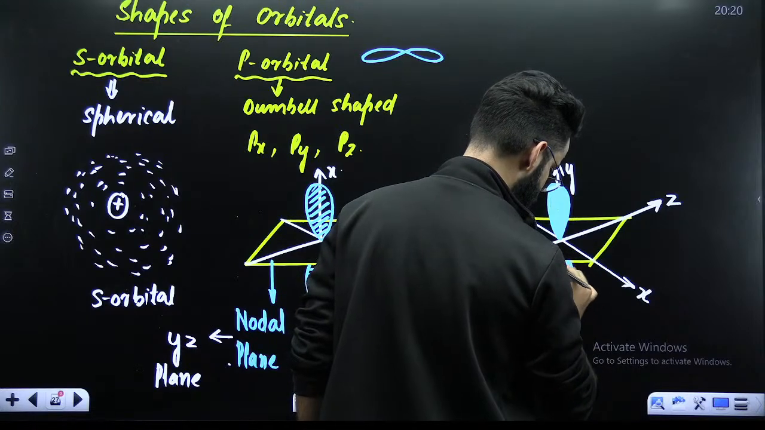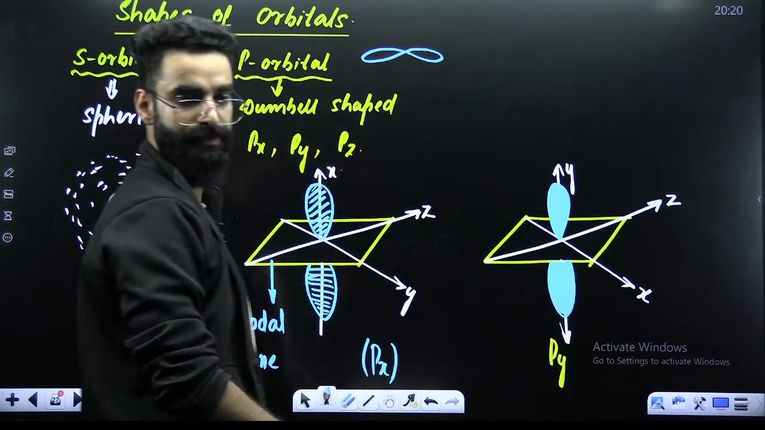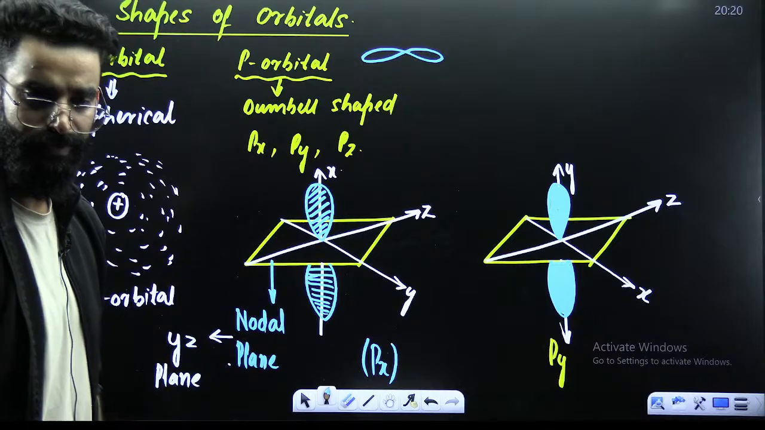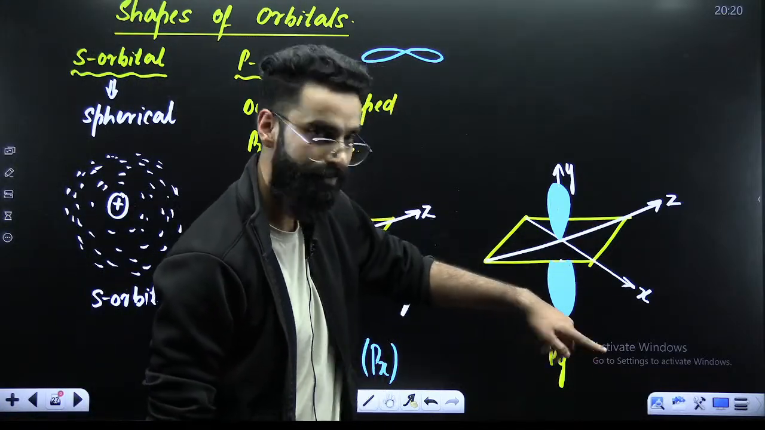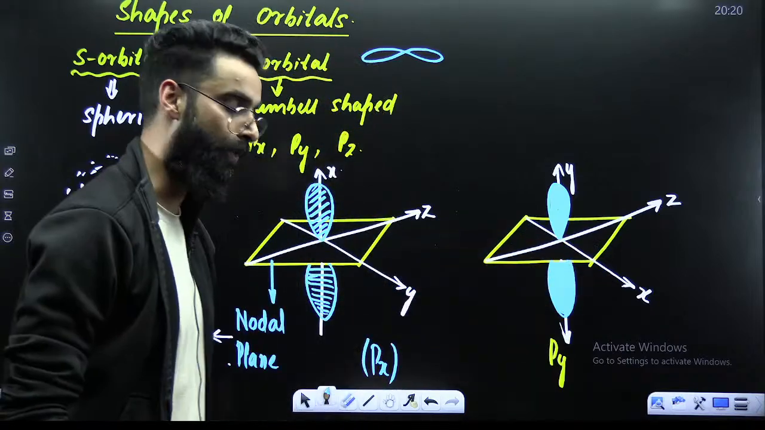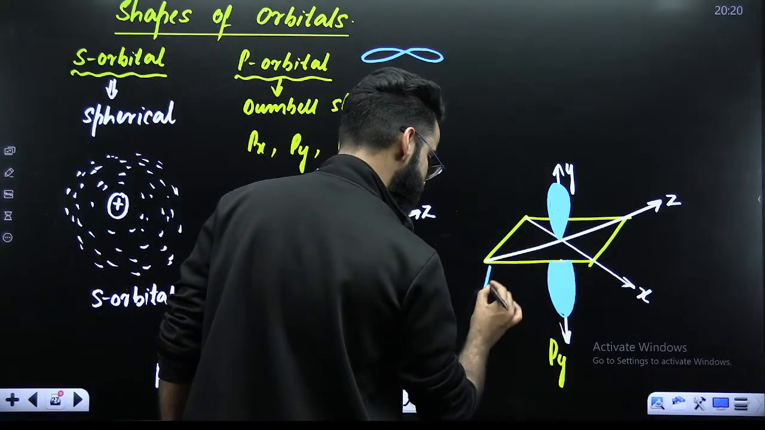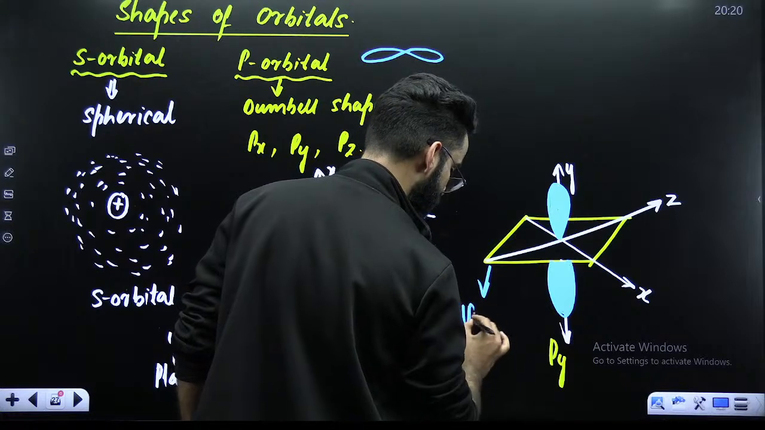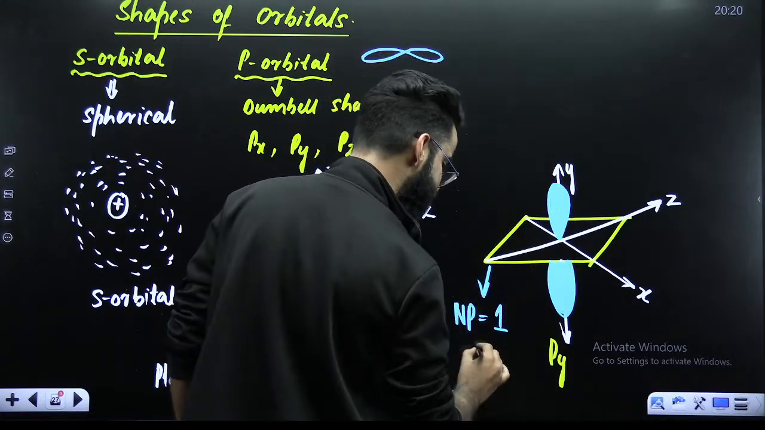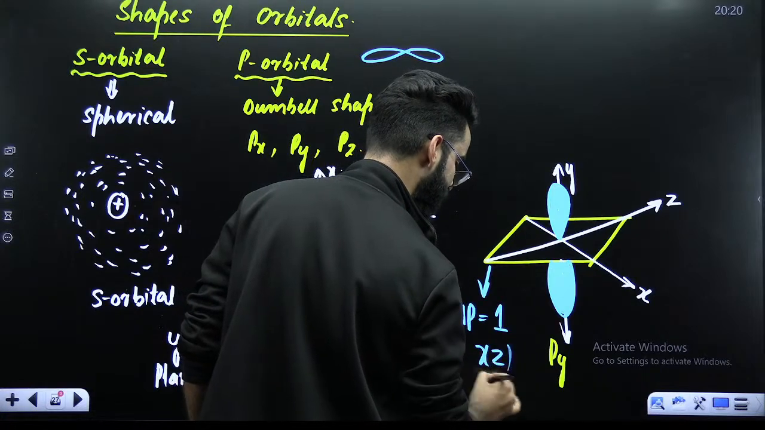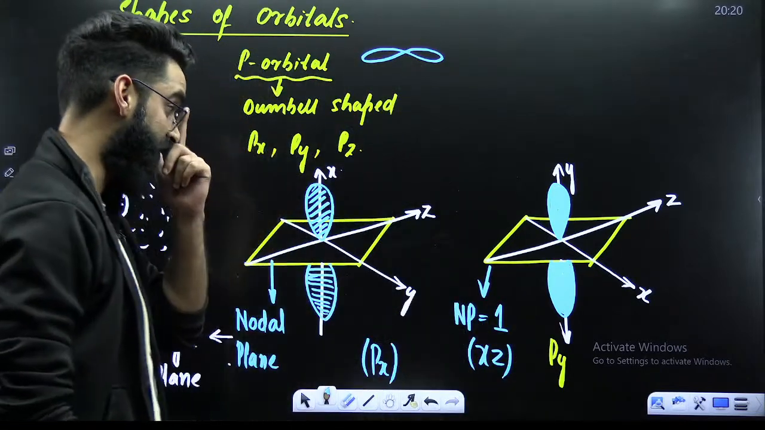Perfect. This is how your py looks like. Now, my dear students, do you see this plane over here? This xz plane? Do you see any electron density on this plane? No. When it comes to py, this is going to be your nodal plane. So, nodal plane over here is 1. And how do you designate this nodal plane? It is your xz plane, which is the nodal plane over here in case of py.